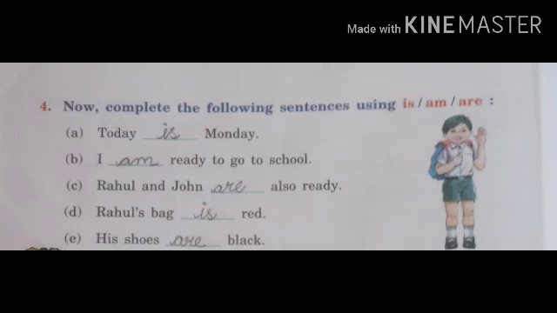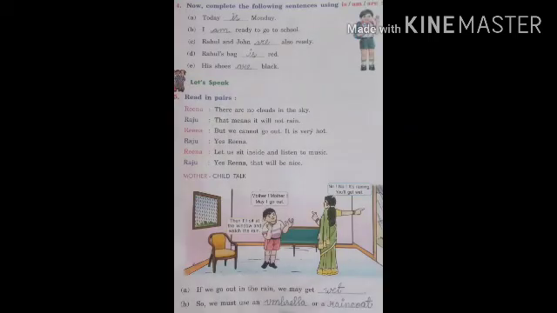Rahul and John dash also ready. Rahul and John are more than one, so we will write here are. Rahul and John are also ready. Rahul's bag dash red. Rahul has one bag. His bag is singular, so we will use here is. Rahul's bag is red. Next exercise is his shoes dash black. His shoes are black. This is also completed. Now let us go to the next exercise.